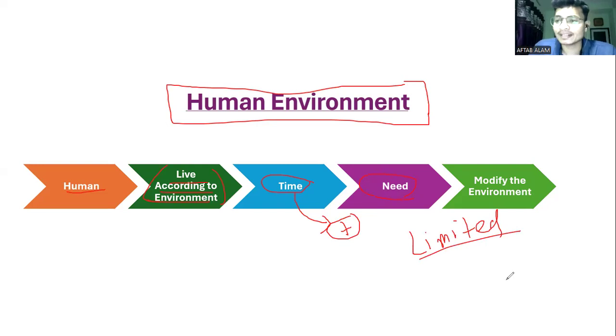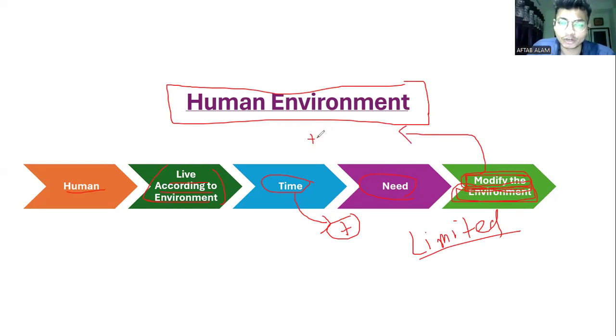As a result, we human beings tried to modify the environment, using it for maximum benefit, right? And this leads to different catastrophic changes in the environment.